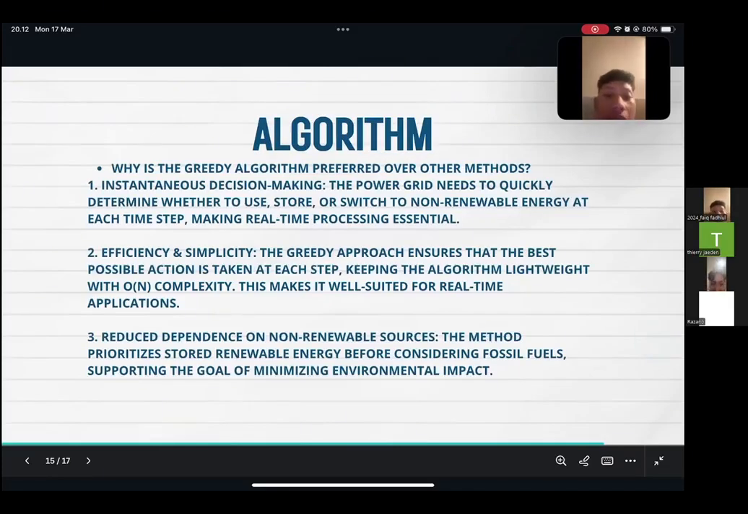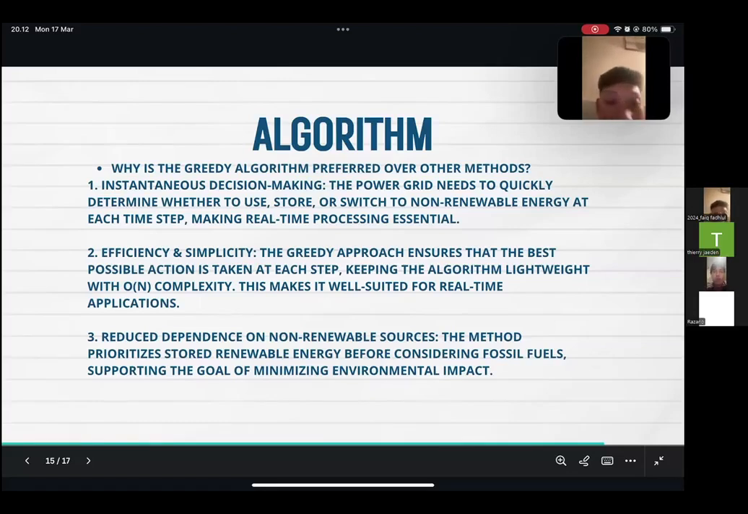Next. Okay. Next is algorithm. Why is the greedy algorithm preferred over other methods? First, instantaneous decision making. The power grid needs to quickly determine whether to use stored energy or switch to non-renewable energy at each time step, making real-time processing essential.